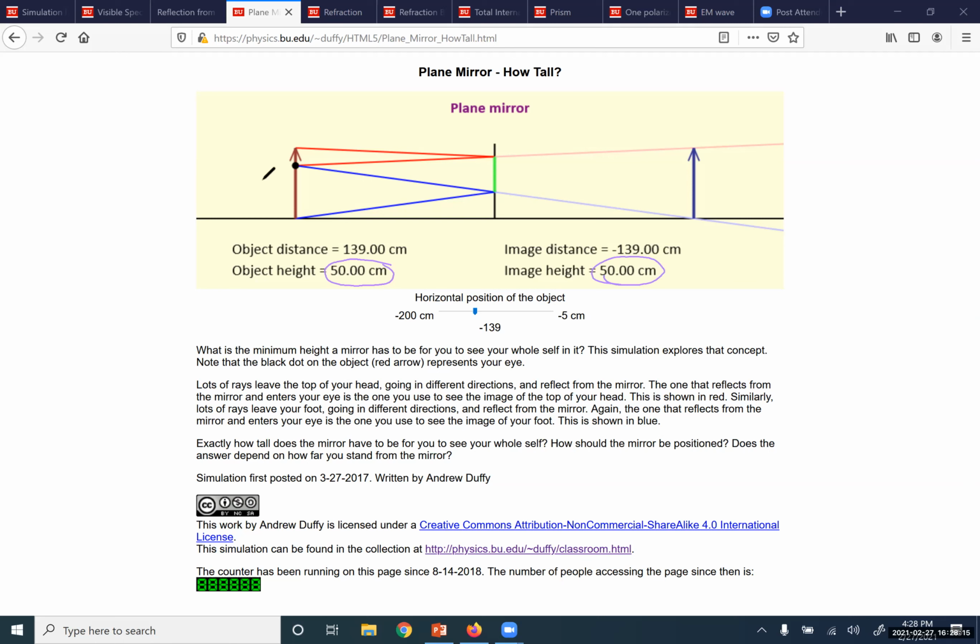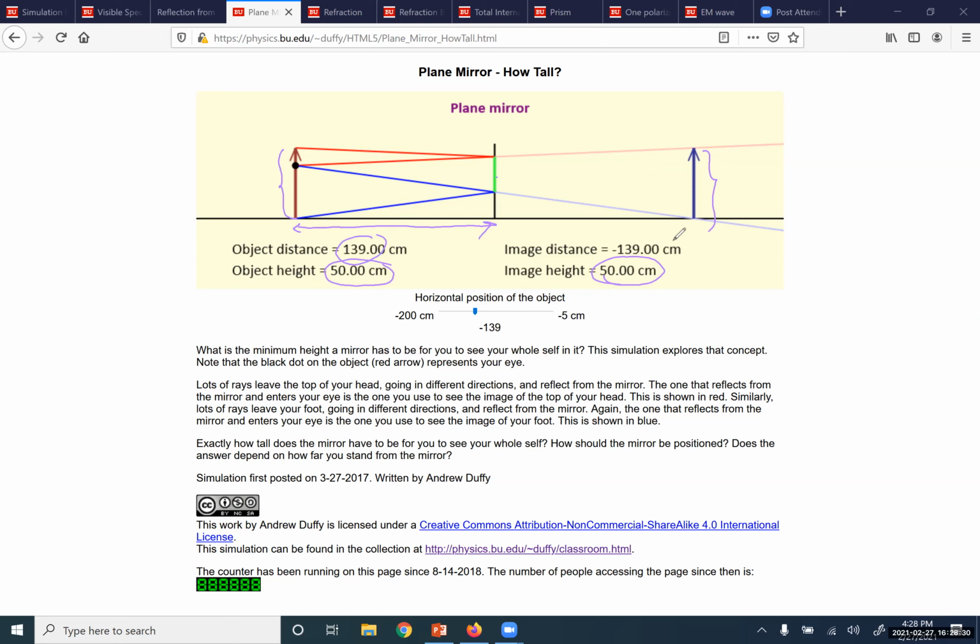So in the plane mirror, the height of the object and the height of the image will not change. The object distance, the distance between the mirror and the object, is 139.